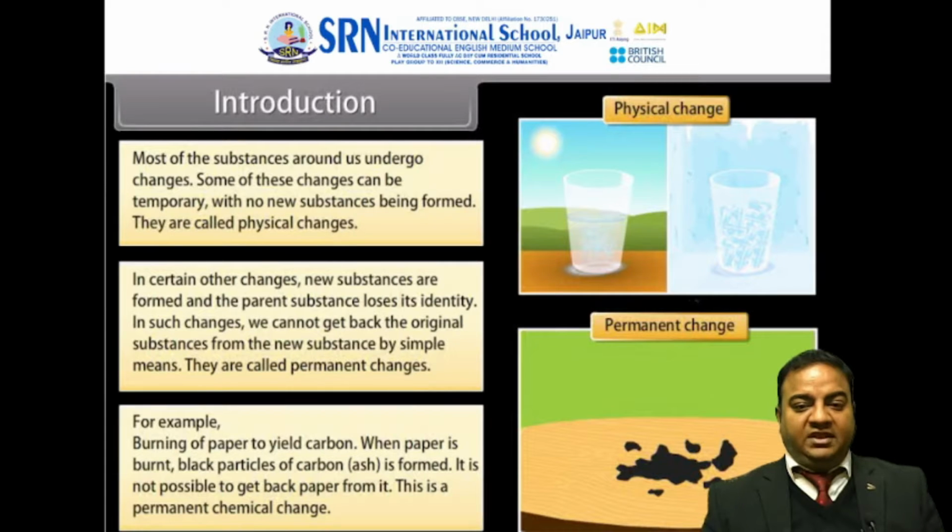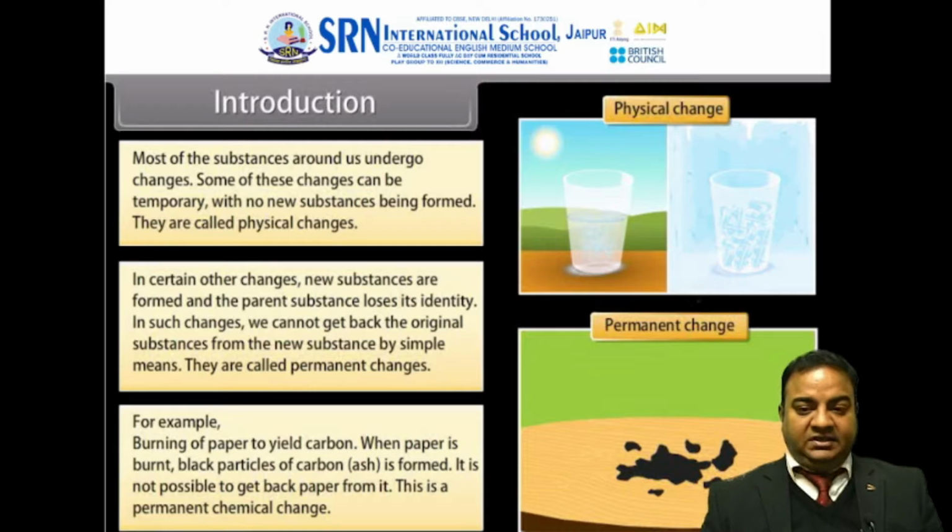What do we study in chemical reactions? So basically there are two types of changes: it can be a physical change or a permanent change. Most of the substances around us undergo changes. Some of these changes can be temporary with no new substance being formed. They are called physical changes. In certain other changes, new substances are formed and the parent substance loses its identity. In such a change, we cannot get back the original substance from the new substance by simple means. So they are called permanent changes.